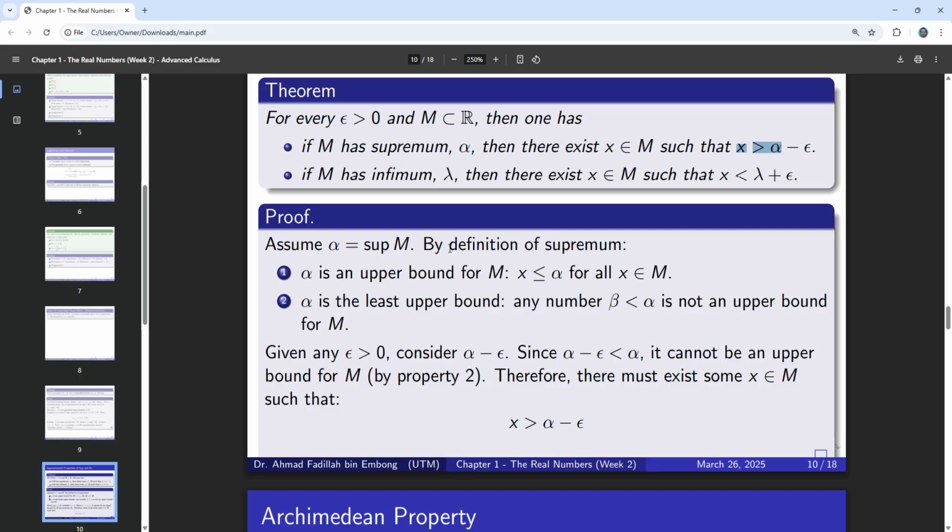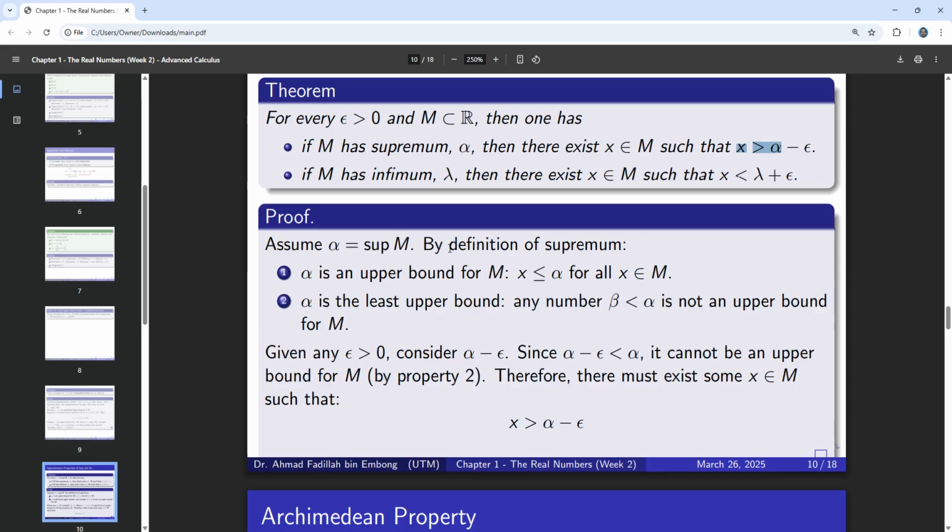So assume that alpha equals the supremum of M. Based on the theorem here, if M has a supremum, then without loss of generality, we can assume there exists a supremum of M. Okay, so now by the definition of supremum, alpha is one of the upper bounds.